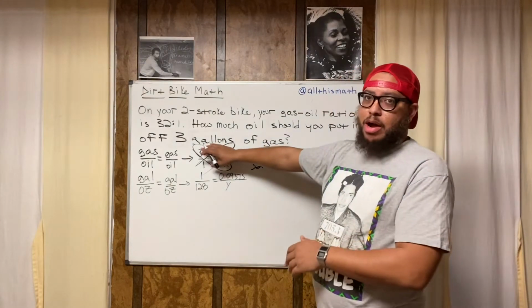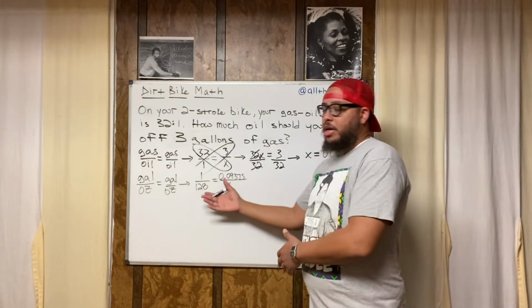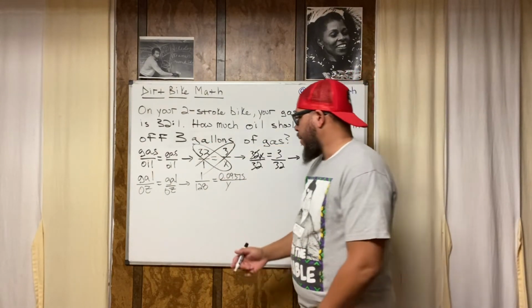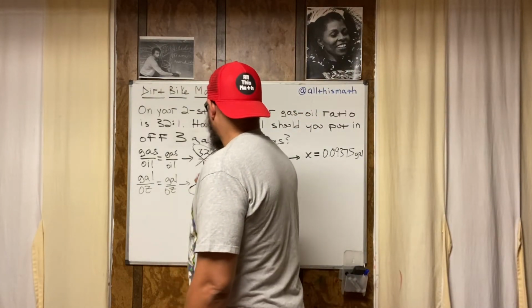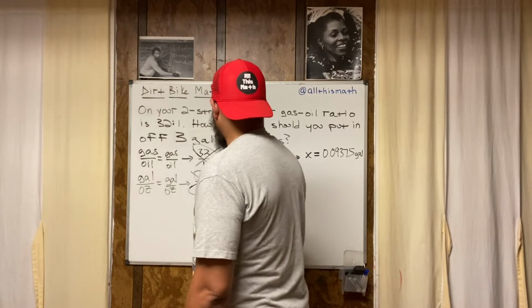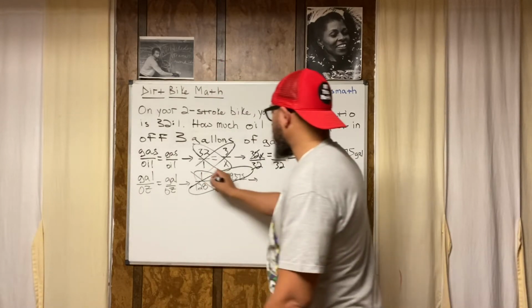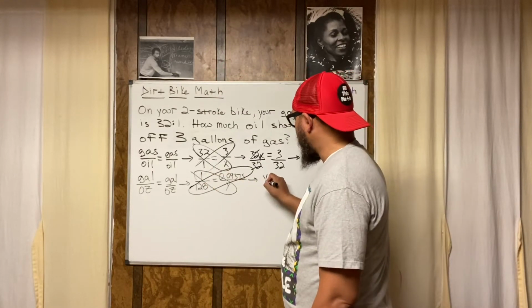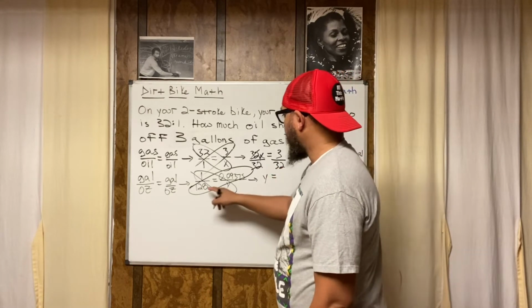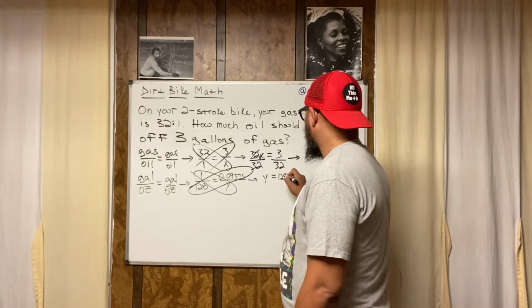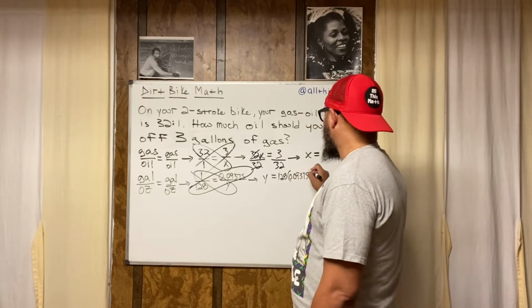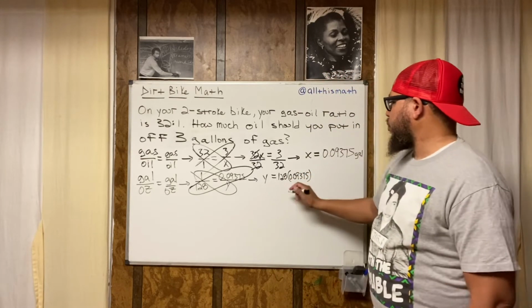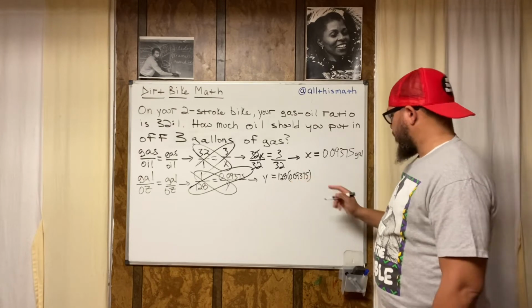We use the cross product property up here. We're about to use the cross product property down here. We're gonna do it again. All right, so we cross like this, and we cross like this. So that's gonna be 1 times y. 1 times y is y, equal sign, 128 times 0.09375. Y equals 128 times 0.09375.